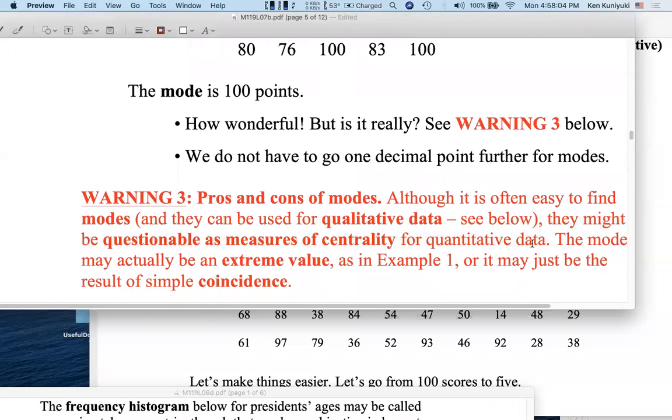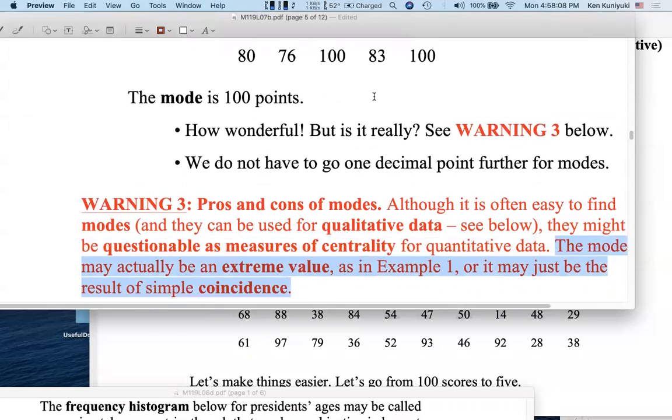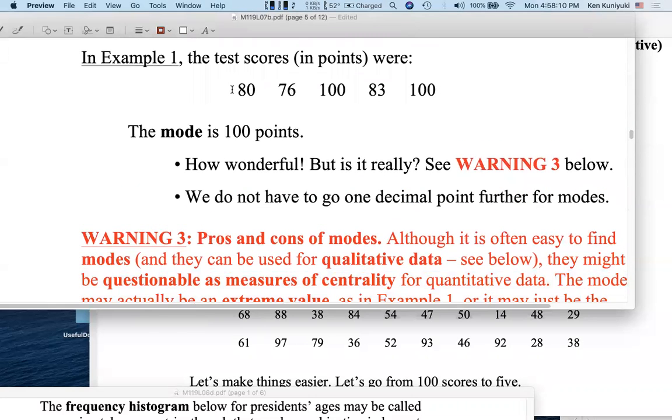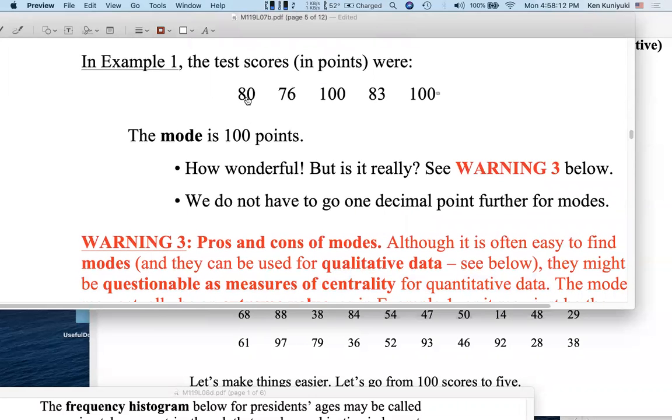In fact, the mode might actually be an extreme value, as in this example. If anything, maybe the test was fairly easy and you just had a bunch of students scoring 100 points. In general, if you have a test that's fairly easy, you might have a bunch of students getting 100 points, and maybe the mode will be 100 points, even though a lot of the students don't get anywhere near 100 points.